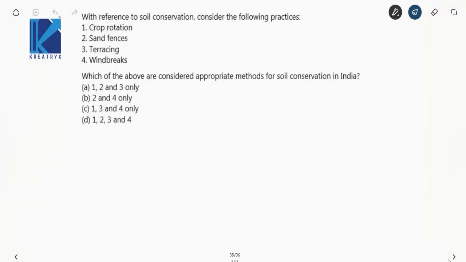Right. Next question. With reference to soil conservation, consider the following practices. Which of the above are considered appropriate methods for soil conservation in India? Now, what are the appropriate methods? Crop rotation? Yes, perfectly right. Sand fences? Right. Terracing? Yes, right. Wind breaks? Yes, these are all right. So your options are 1, 2, 3 and 4.